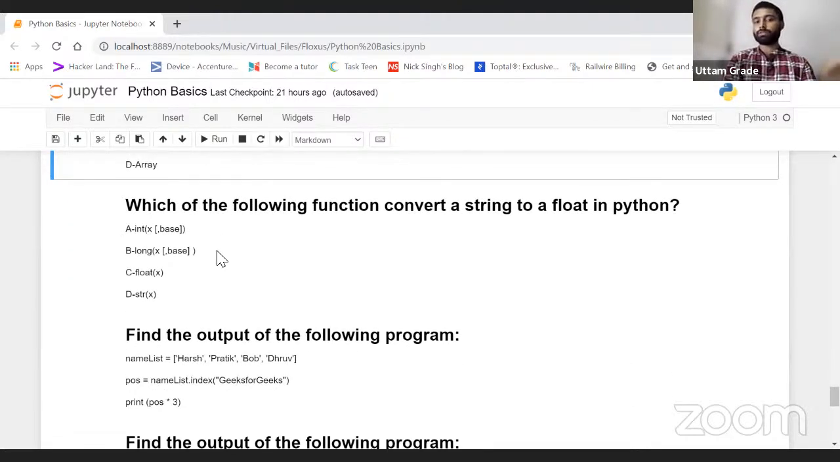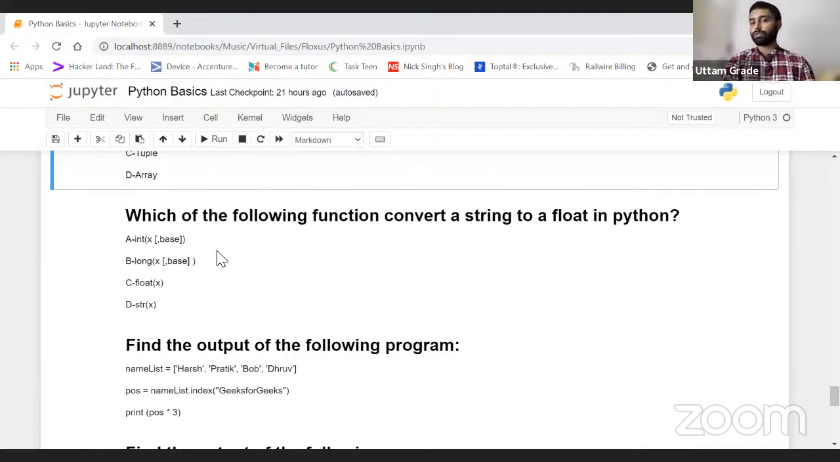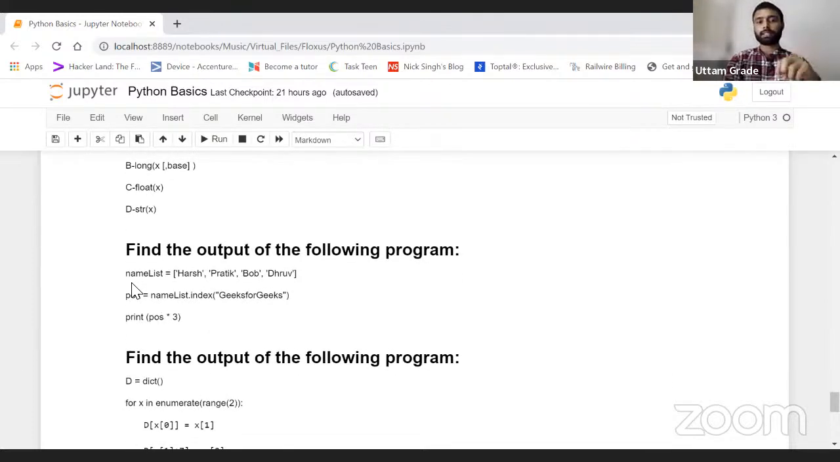The third one is: which of the following functions converts a string to a float in Python? What do you think? We covered this yesterday, right? If I want to convert a string to the float type, how do I do that? With the help of C, the float one. Yes, the correct one, float. Correct.